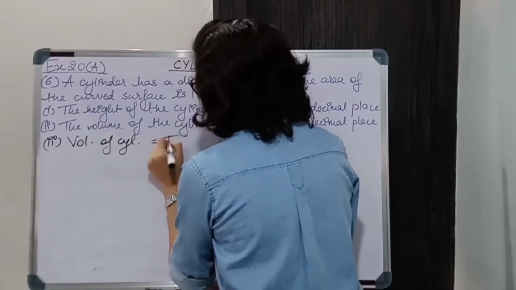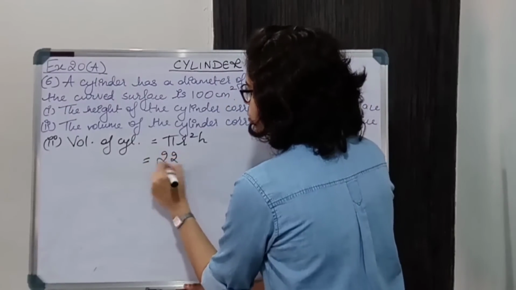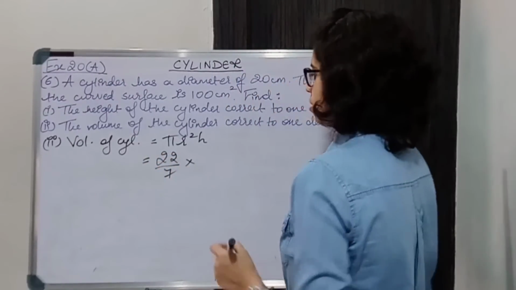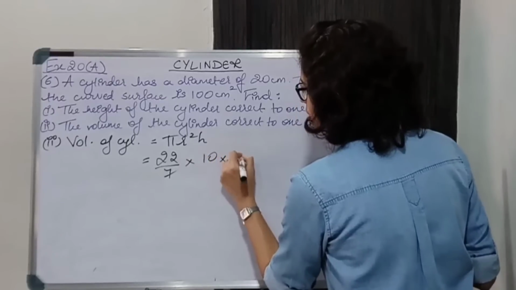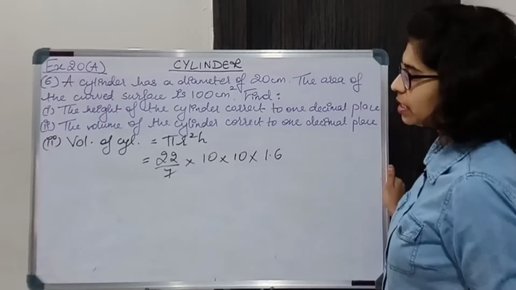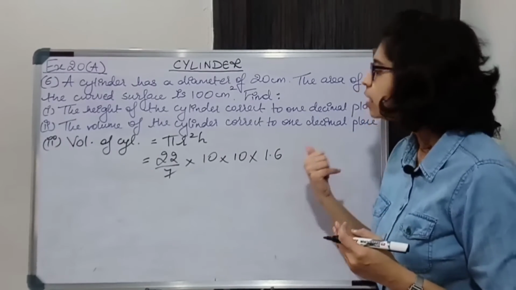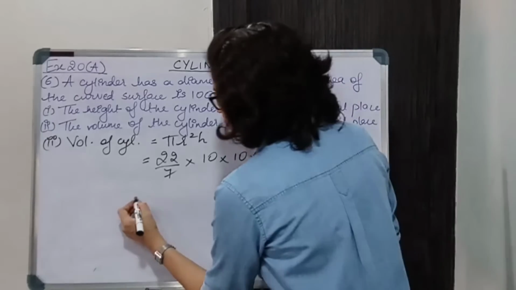Volume of cylinder is pi r square h. Pi is 22/7, r is 10. And h we just found out it's 1.6. You have to consider rounded off value. You will not consider 1.59. You will consider rounded off value.